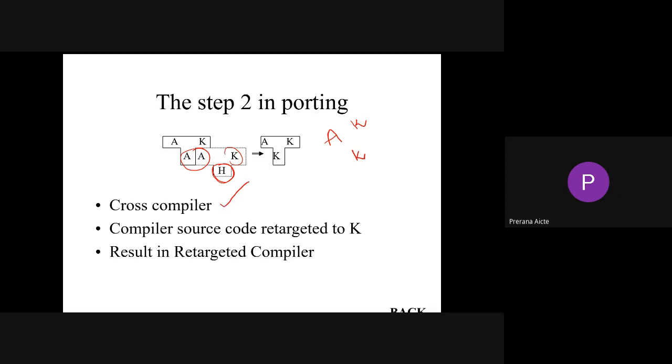So your cross compiler source code is recreated for K, and the result is a retargeted compiler. So see here, this one is your target code. Now it becomes both your compiler as well as your target code, CK. So we call it a retargeted compiler.